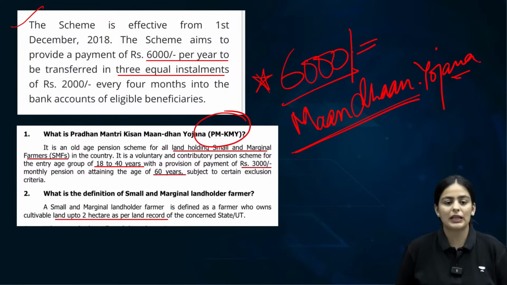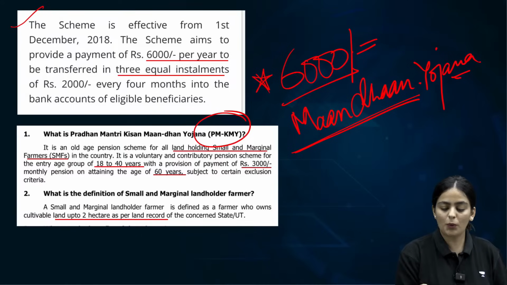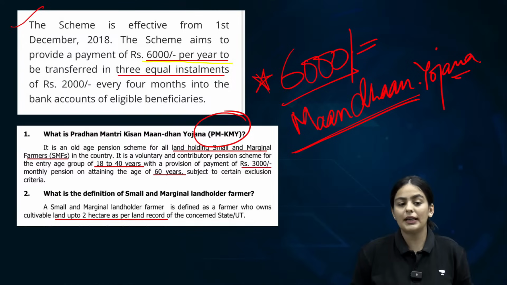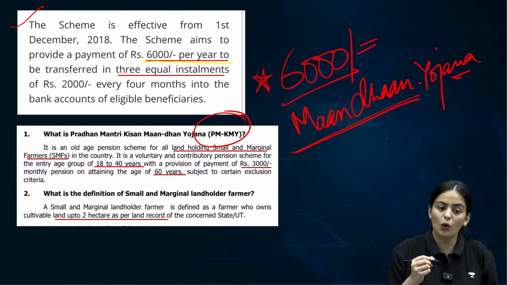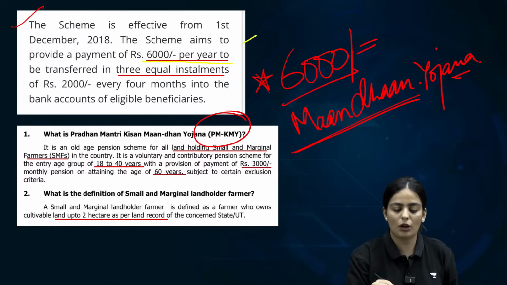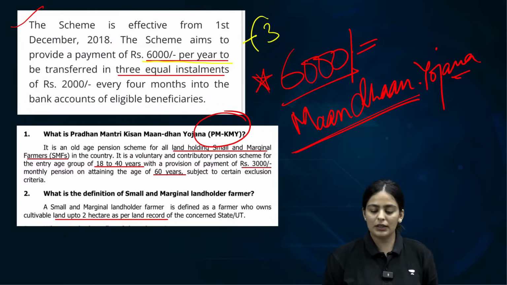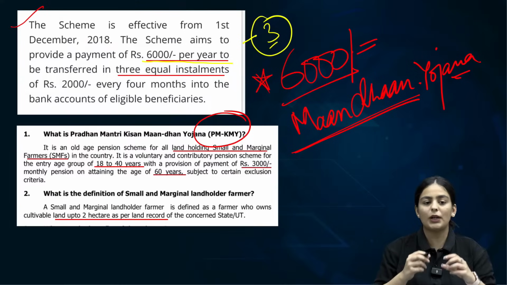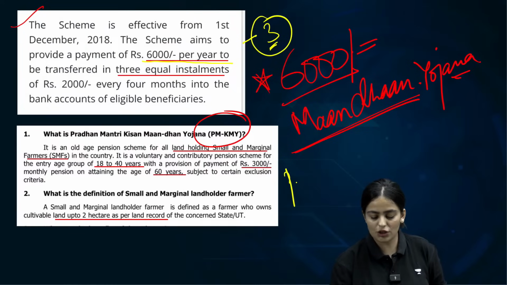So this particular scheme, PM Kisan, aims to provide a payment of 6,000 rupees. Now UPSC can ask, is it given in one installment only? The answer is no. It is not given in 1 installment. It's given in 3 installments. Clear about this? In 3 installments. The second scheme that we are talking about is a pension scheme. This is a pension scheme.